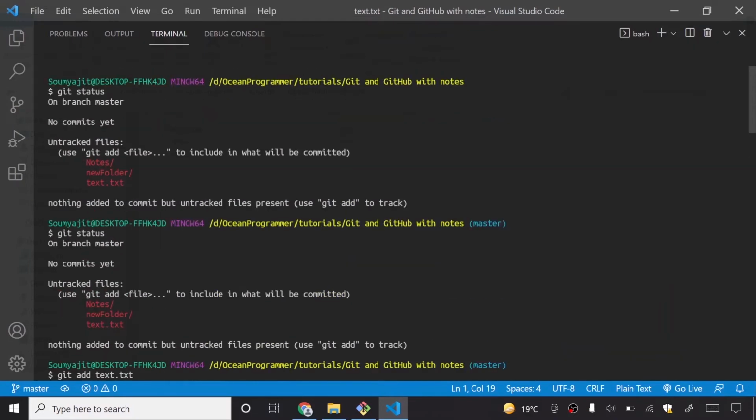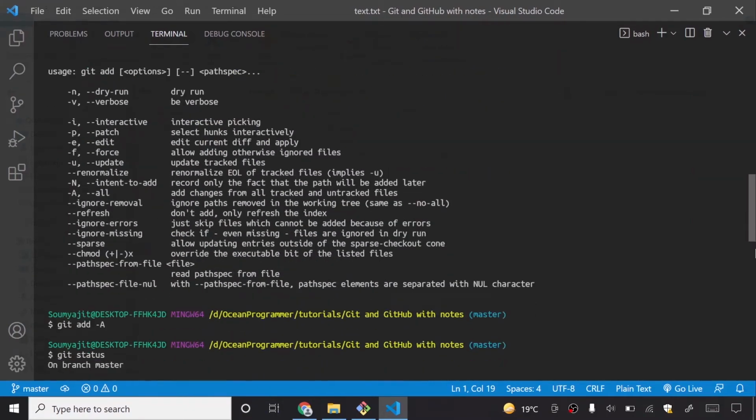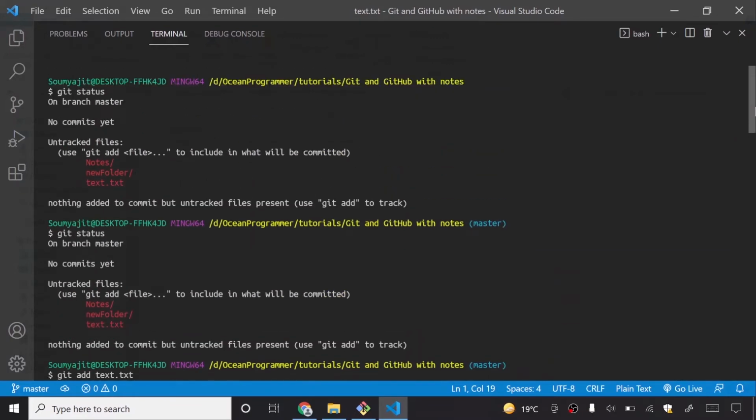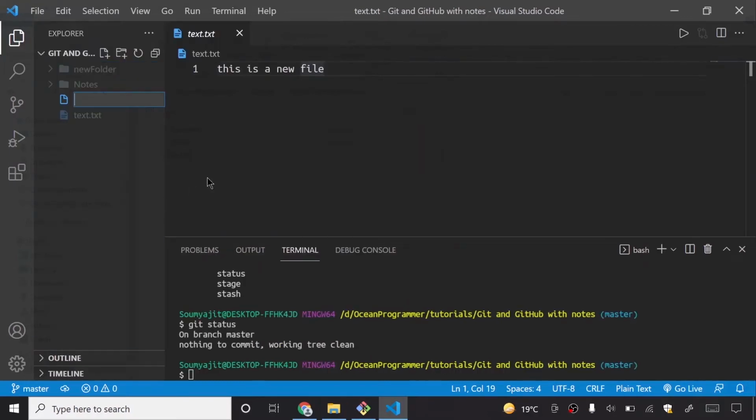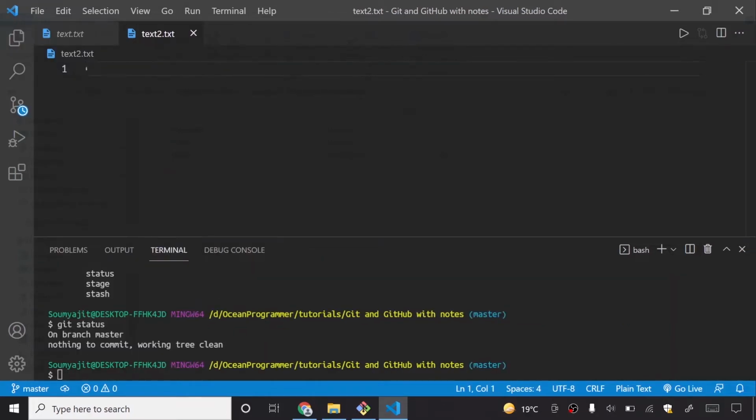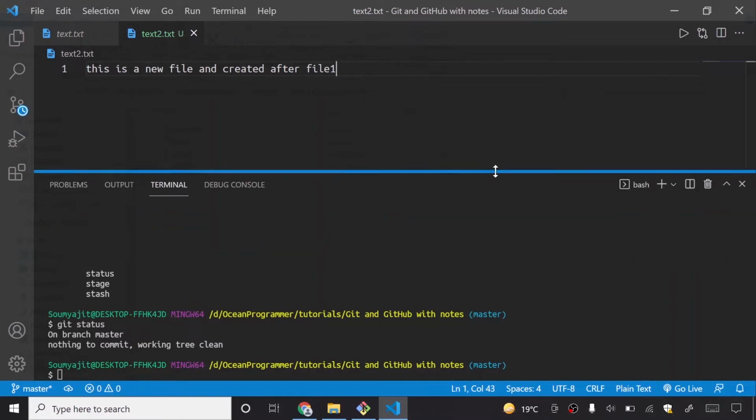But before, these things were coming. These are basically not errors, these are just results. So it is saying that on branch master nothing to commit and your working tree is totally clean. If I create a new file here, text2.txt, and write in it: this is a new file created after file 1. Okay, I will not put useless information here.